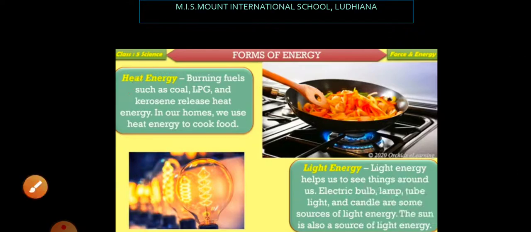If we talk about light energy, then light energy is also obtained by burning of fuels like candle, coal, etc. But light energy is also obtained from the electrical appliances like electric bulb, lamp, tube lights, all these. These all are the sources of light energy. Sun is the natural source of light energy for all of us.